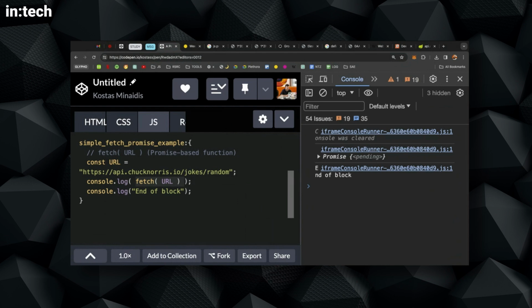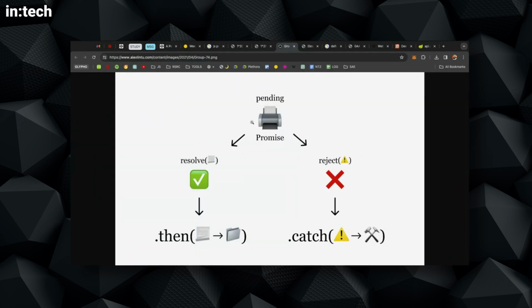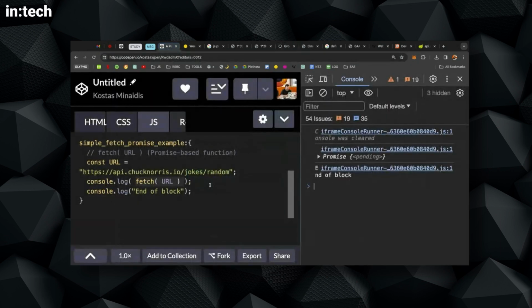Remember, we send the promise to get back some data, and we're in pending. So we have to either resolve or reject. So if I go back to the diagram, I'm here. And now the next step is either resolve or reject, right? One or the other, and of course, handle these cases. So at this point, I know that whenever I execute the function fetch, it goes out to some server, and then it brings back a promise that will either resolve or reject.